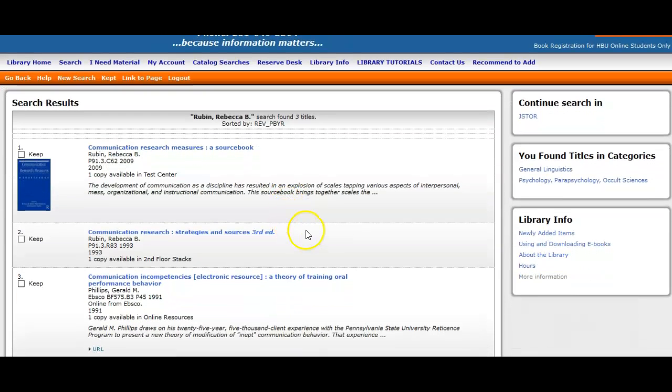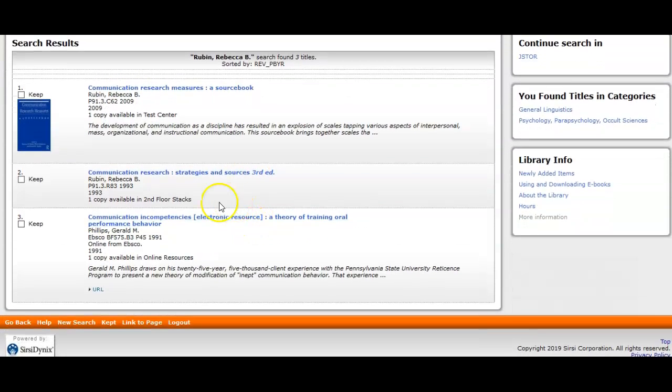And the book that I have checked out is this Communication Research, a source book that I ran a title search on earlier. So if you scroll down more, you'll see there's another one, Communication Research Strategies and Sources, 3rd edition.